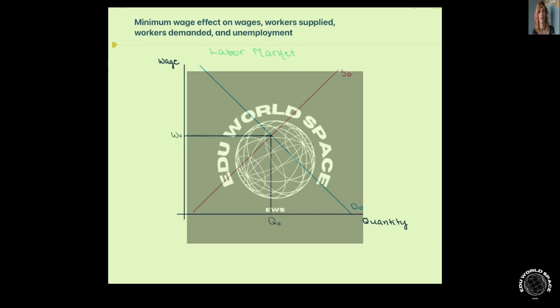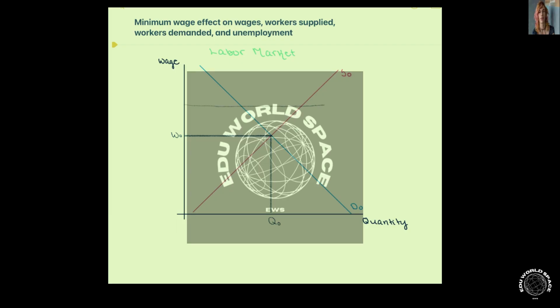Let's look at the impact of minimum wage laws on wages, workers supplied, workers demanded, and unemployment. So we're looking at the labor market right now in equilibrium, and this is before a minimum wage is enacted. But let's go ahead and suppose now that this minimum wage is implemented and that's going to fall above this